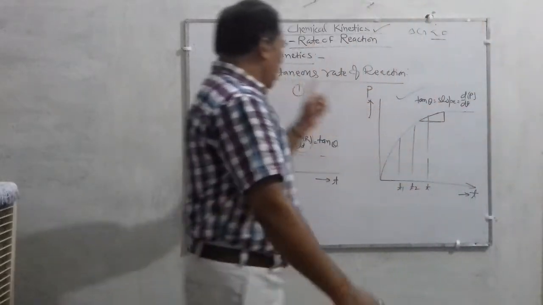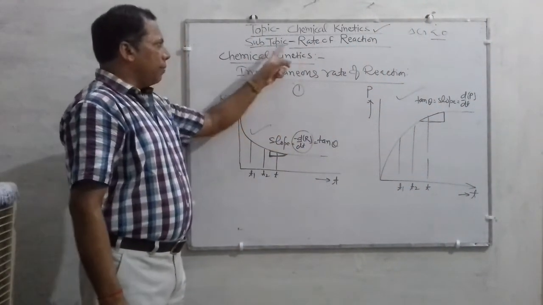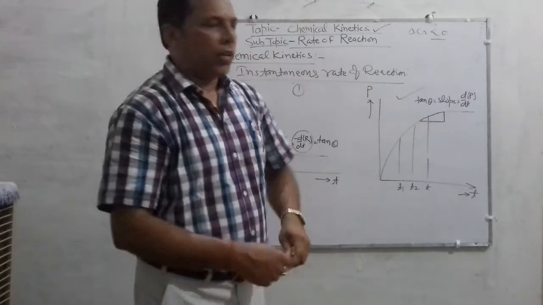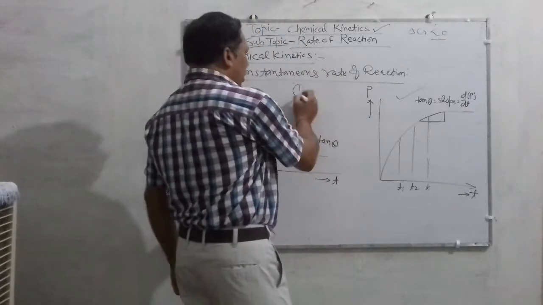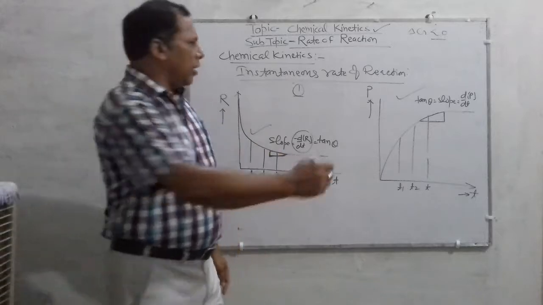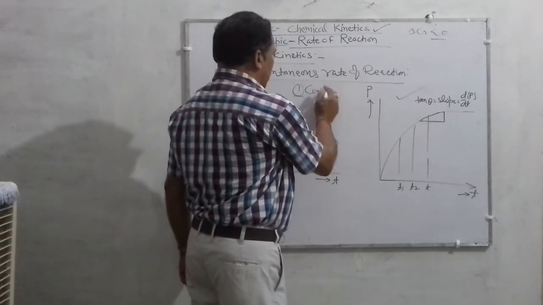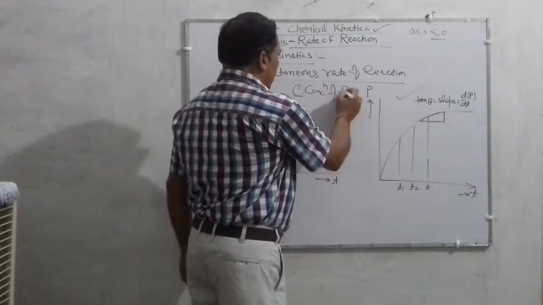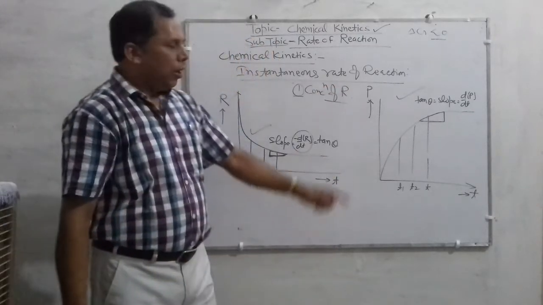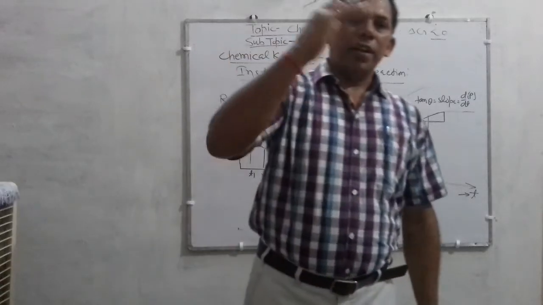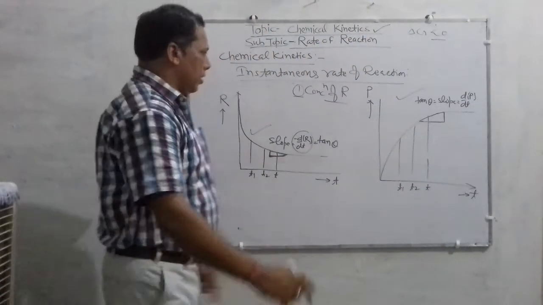So children, you must remember, the rate of reaction is influenced by the following factors. The first factor is the concentration of reactant, meaning with the increase of concentration of reactant, the rate of reaction increases.